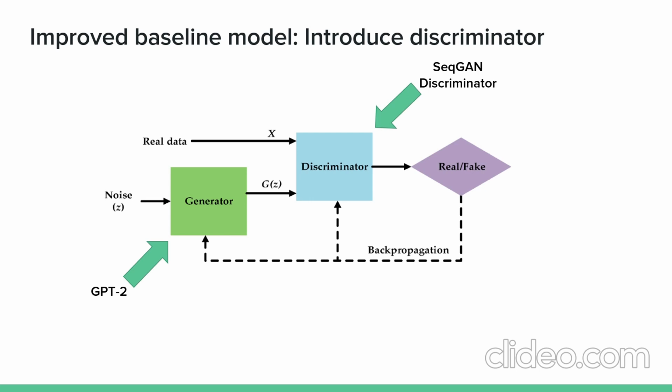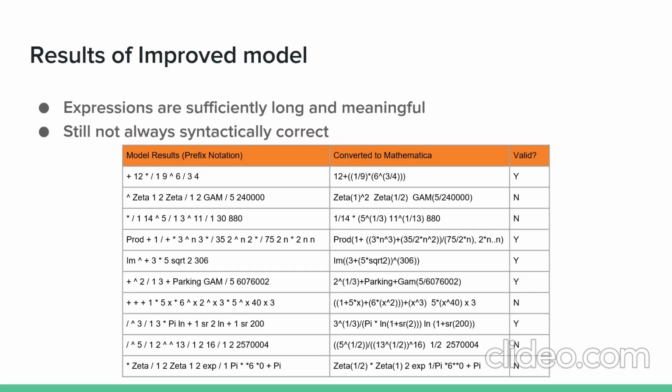So now, the objective of the generator is no longer to minimize the generation loss, but is to fool the discriminator. This approach has given reasonable results in image and text generation attempts. And here are the results.